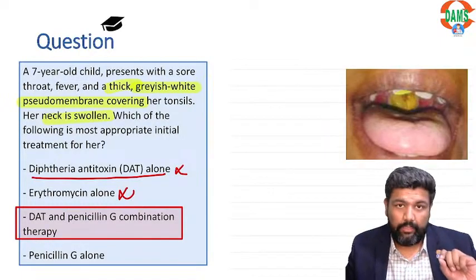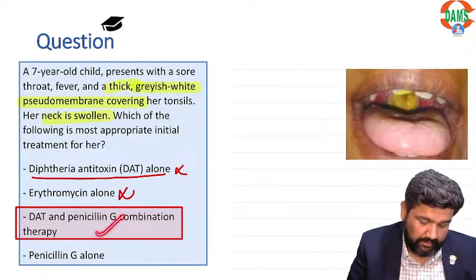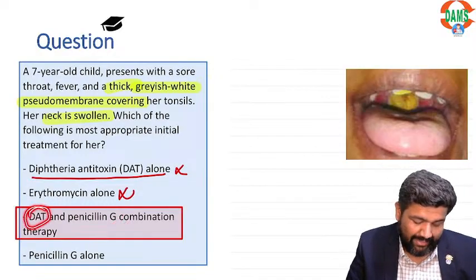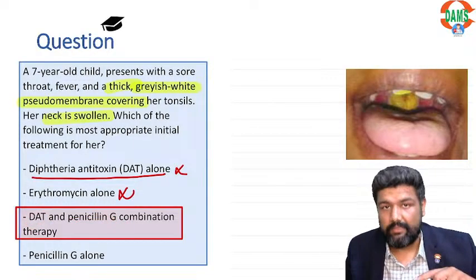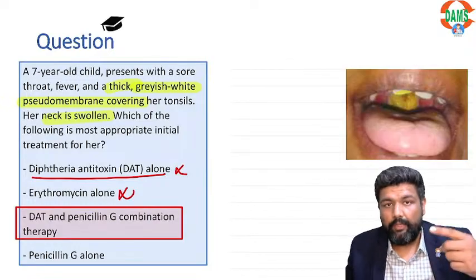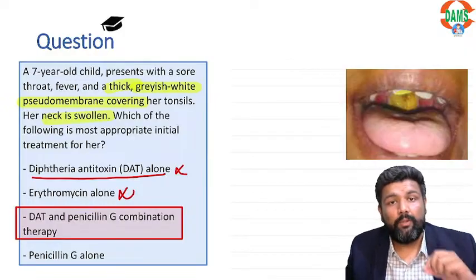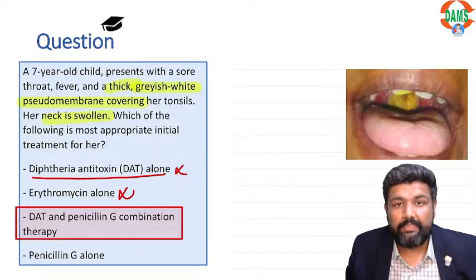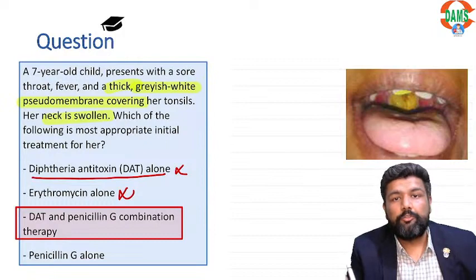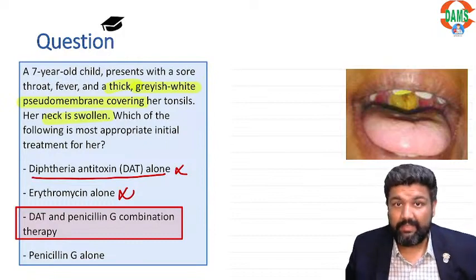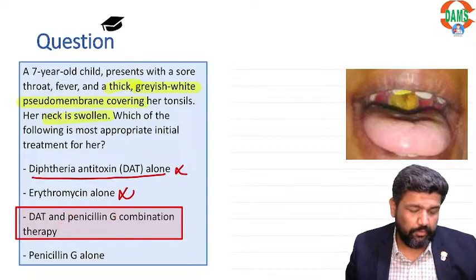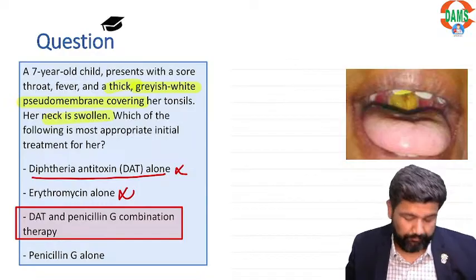Guys, I want to tell you, suppose this option is there and another option, diphtheria antitoxin, and instead of penicillin G, erythromycin is there. So antitoxin with penicillin, antitoxin with erythromycin. Now the WHO guidelines say antitoxin with erythromycin is a better option. Guys, earlier, only a single shot of penicillin was used, right? But now erythromycin is given.